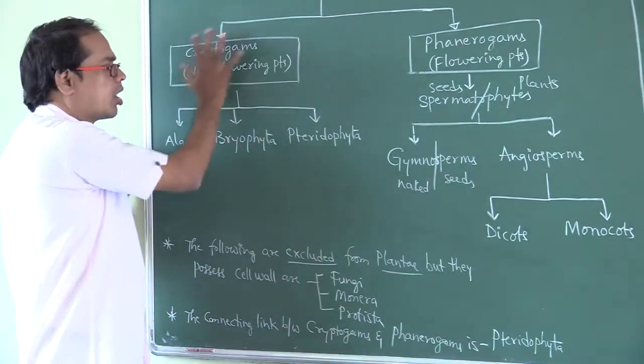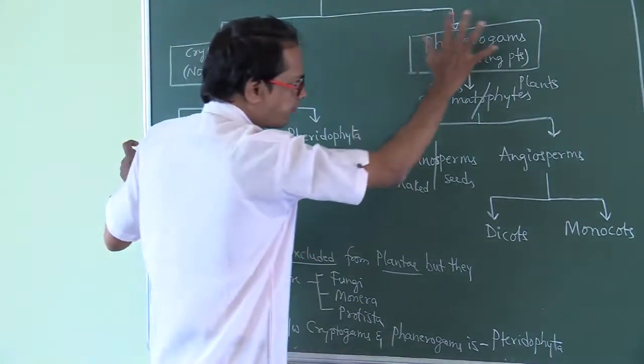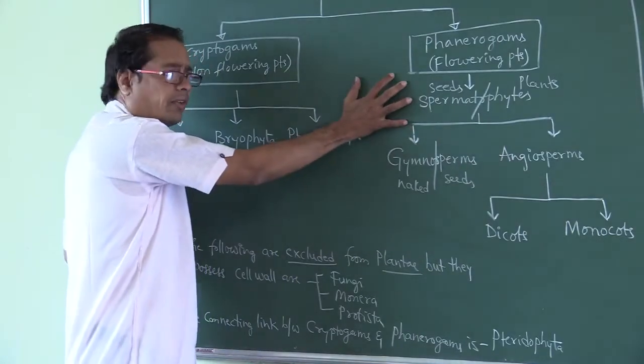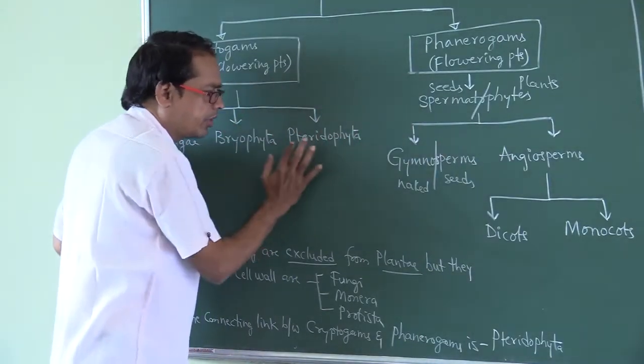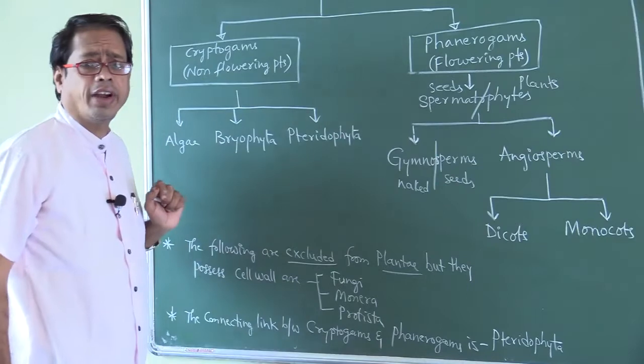Right, these are all the non-flowering plants, these are all the flowering plants. The connecting link between non-flowering and flowering plants we have to say is pteridophyta.